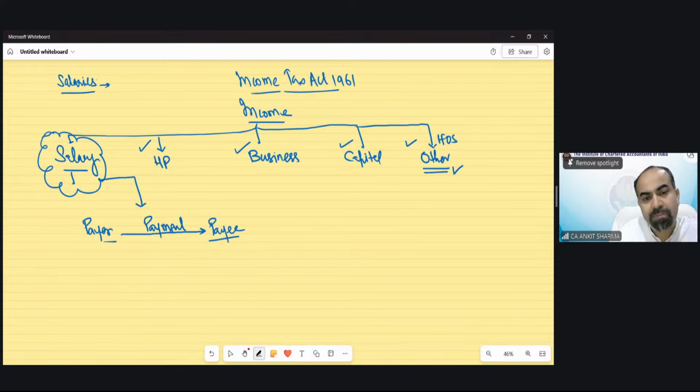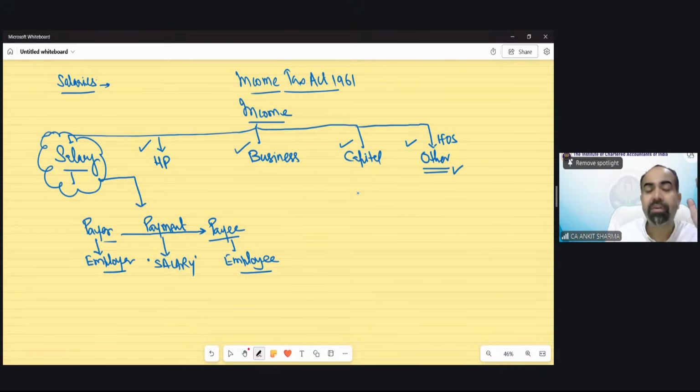Now the concept says if there is a payment, and the payer is the employer and the payee is the employee, then this payment would be regarded as salary, irrespective of what we call it.